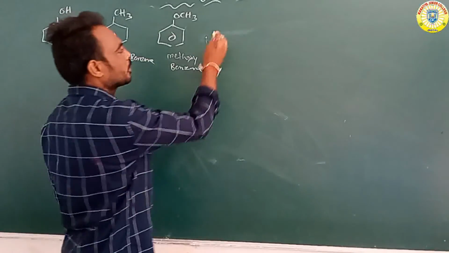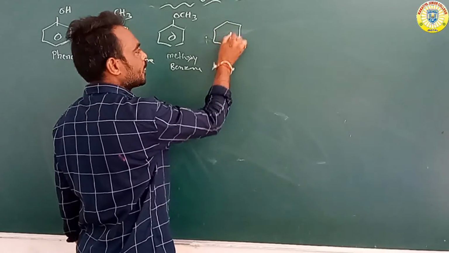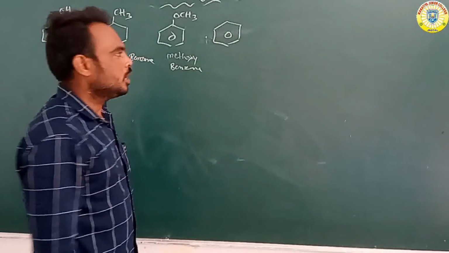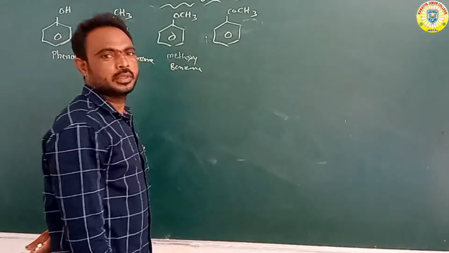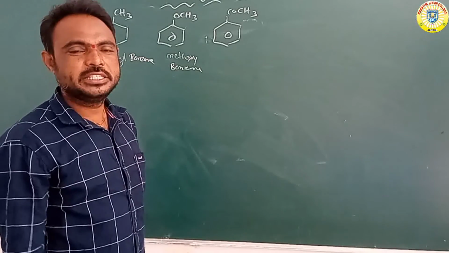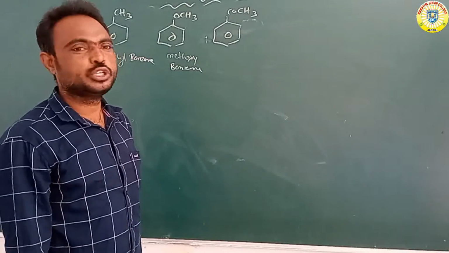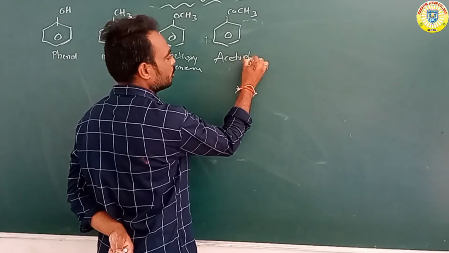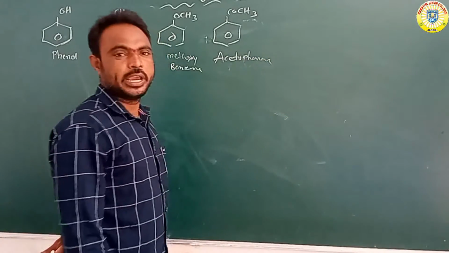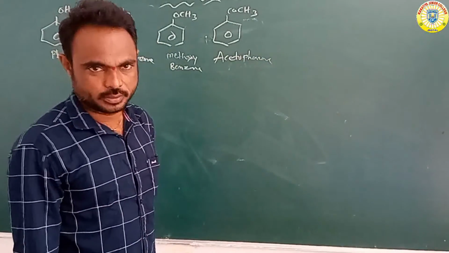Suppose benzene attached with the COCH3 group. We already know that benzene attached with the COCH3 group is acetophenone. Okay, acetophenone.